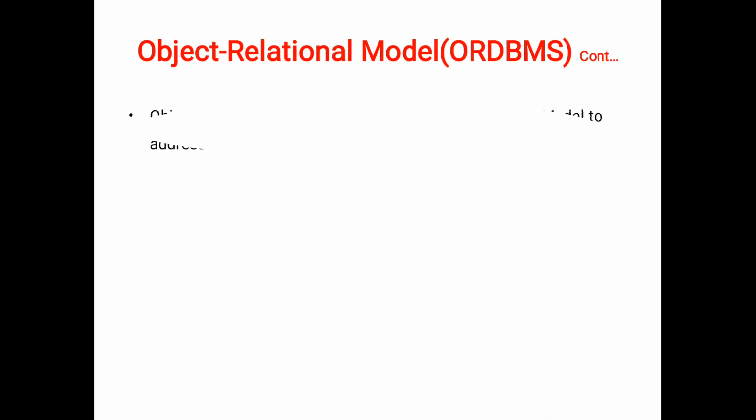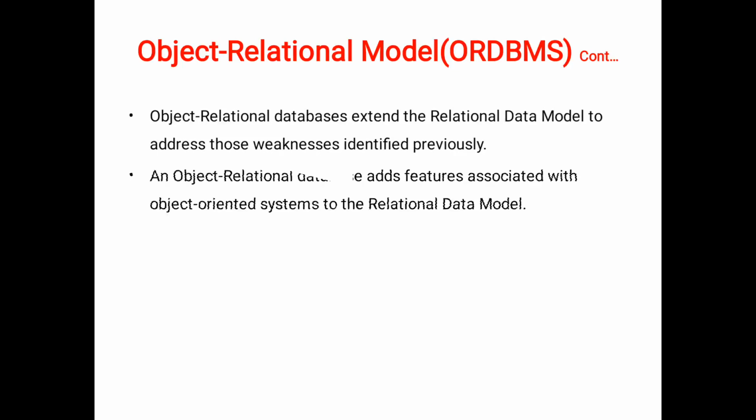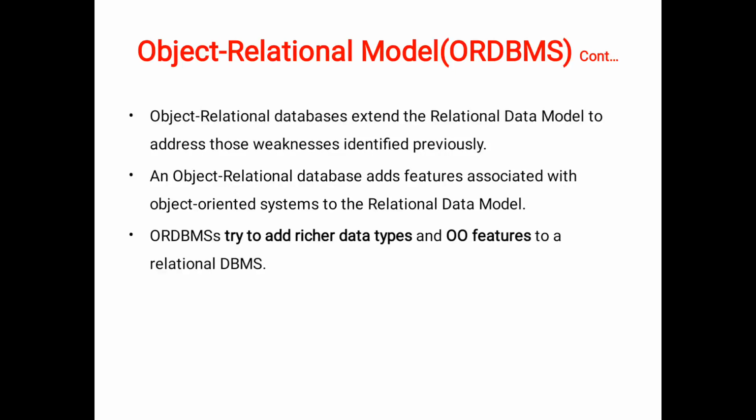And then the object relational database extends the relational data model to address those weaknesses identified previously. The object relational database adds the features associated with object oriented systems to the relational databases.